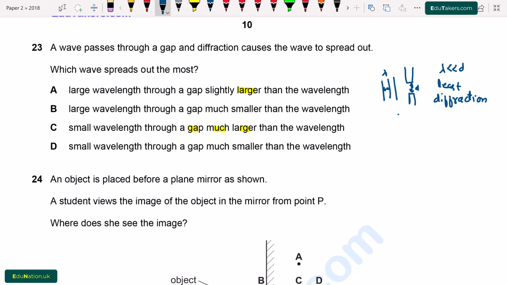But if the distance between the barriers is smaller as compared to the wavelength, then there will be large diffraction.